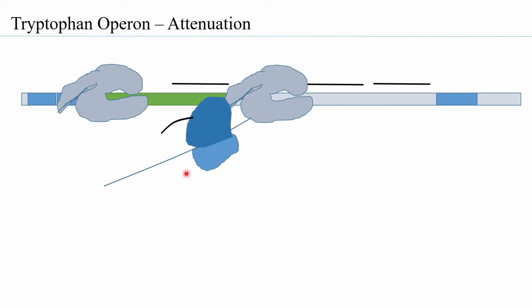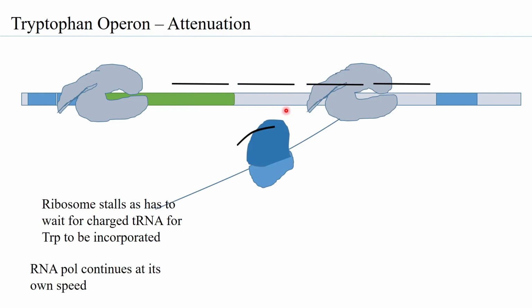So therefore, the ribosome will have to wait for a charged tryptophan tRNA. So what effectively happens is that the ribosome stalls at this position, and this position is the sequence 1. So you will find that the ribosome is paused or halted at sequence number 1 on the transcript. But that does not stop the RNA polymerase from transcribing. So you have the RNA polymerase moving forward, but you can see the second sequence has already been transcribed, but the ribosome is still at sequence 1 because it is still awaiting the charged tRNA.